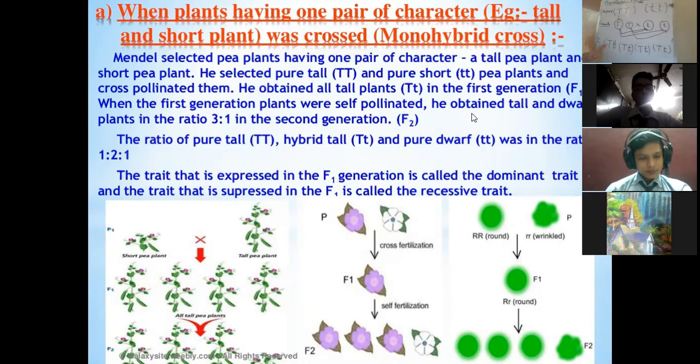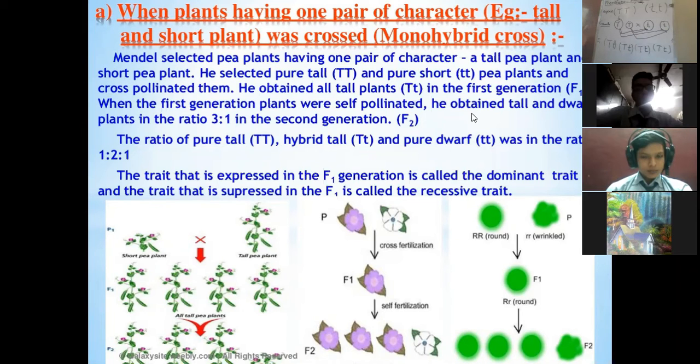It means the one which is dominating will decide the characteristic, and the recessive one decides the characteristic only in the absence of a dominant gene. But the law of dominance says that in the F1 generation, it is the dominant factor, the dominating gene, which will decide the characteristics of an individual.